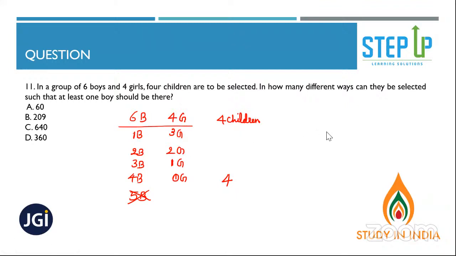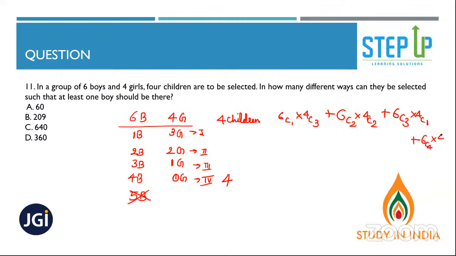Whoever it's not clear to, this is one question I'm explaining. So here, this is case one, case two, case three, case four. So this one will be 6C1 into 4C3, case 1 over, plus 6C2 into 4C2, case 2 over, plus 6C3 into 4C1, case 3 over, plus 6C4 into 4C0.